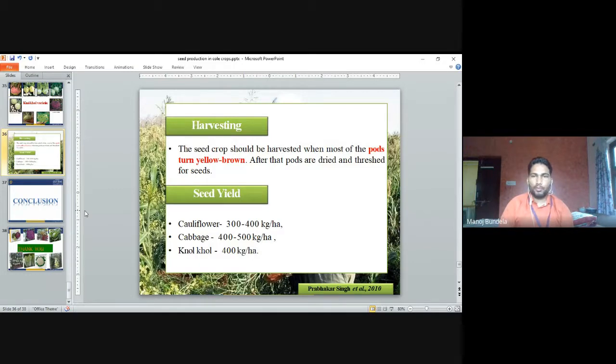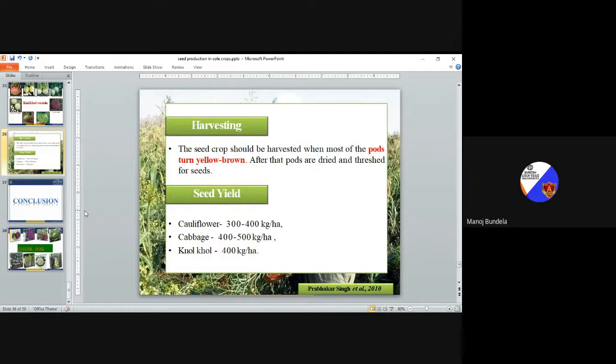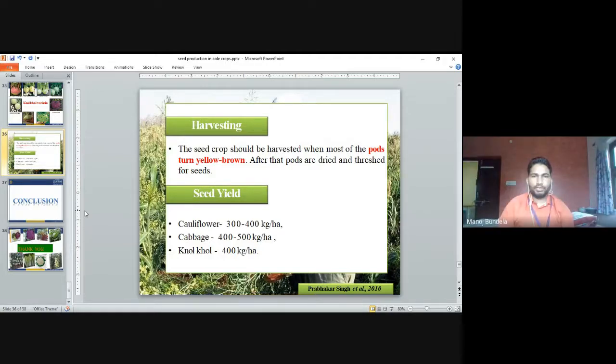After that, the pods are dried and threshed for the seed. The pods will start drying, and then we will harvest the seeds. So harvesting will start when the pods turn yellow-brown. The seed yield in cauliflower is 300 to 400 kg per hectare.